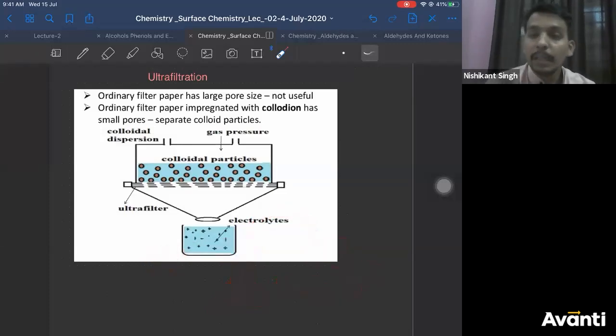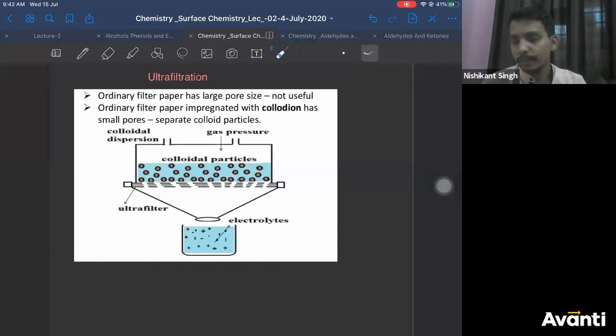filtration. But the point here is colloidal particles have very small size. If you try to pass it through normal filter paper, all the colloidal particles and impurities, everything will pass through because their particle size is very small. So therefore, what do we need to do? We need to take our filter paper, its pore size is very large, we need to reduce its pore size, right? When you take a normal filter paper and reduce its pore size, then it is known as ultra filter paper, right? So ultra filter paper is a normal filter paper with a reduced pore size, right?